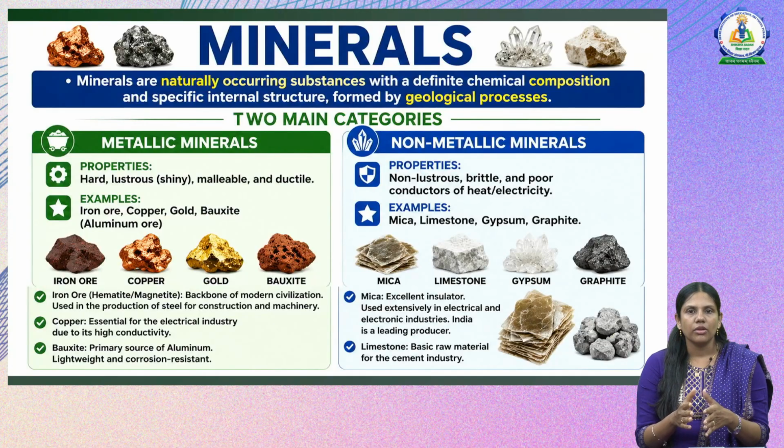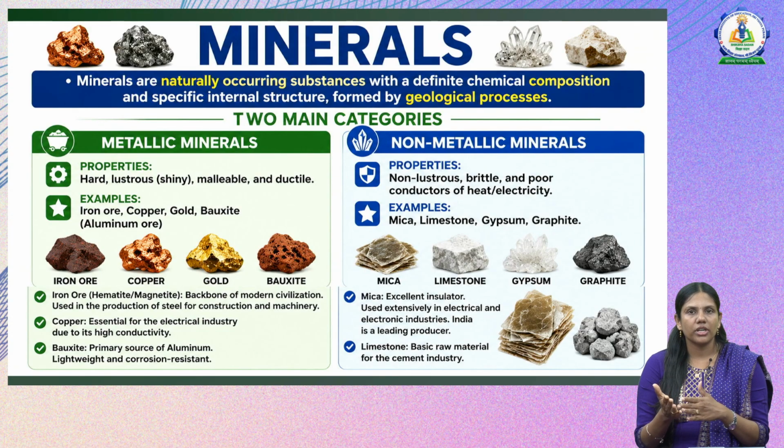Next we have minerals. Minerals are naturally occurring substances with a definite chemical composition and specific internal structure. These are formed by geological processes, and we can categorize minerals into metallic minerals and non-metallic minerals. The properties of metallic minerals are very similar to the properties of the metals we have learned, that is they are hard, lustrous, shiny, malleable and ductile.